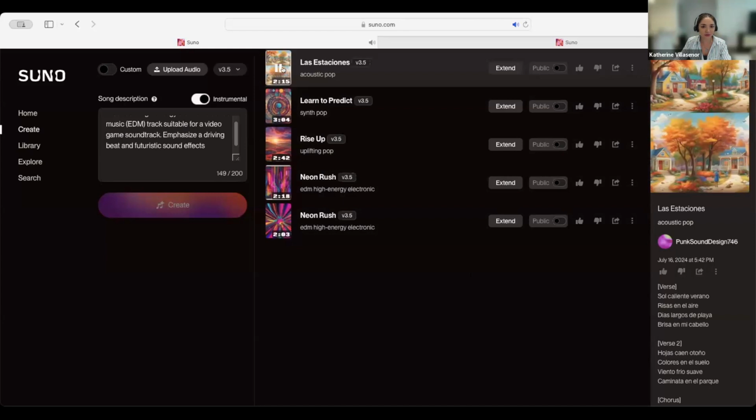We won't listen to the whole song. It would take all the rest of the time, but that's an example of what it sounds like. And then I'll share a different one. The prompt was: create a pop song about the basics of machine learning, covering terms like algorithms, data sets, training, and prediction. And the song.